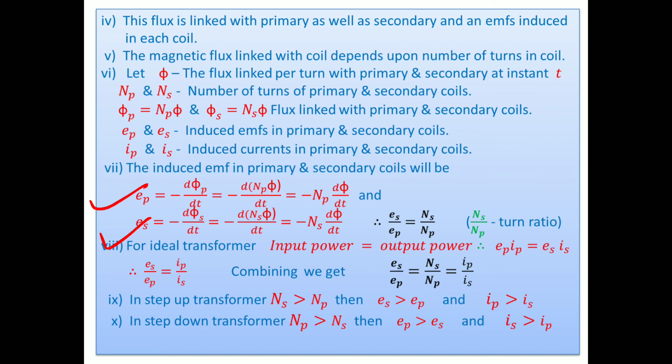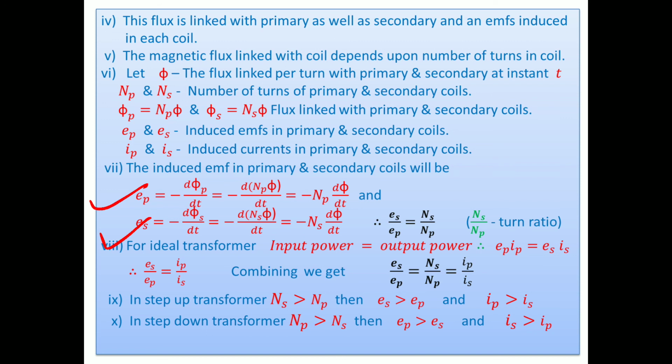Then we know that power is the product of voltage and current. So input power means input voltage, the induced EMF in the primary, into the induced current in the primary, Ep Ip, equal to, similarly for the secondary, Es Is. So taking the ratio, Es upon Ep equals Ip upon Is. So what is the thing? Induced EMF is inversely proportional to current. So you can write Es upon Ep equal to Ns upon Np and Ip upon Is. Then what are your conclusions?